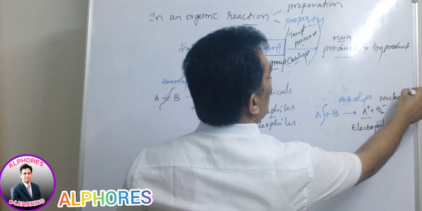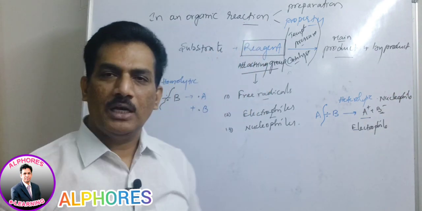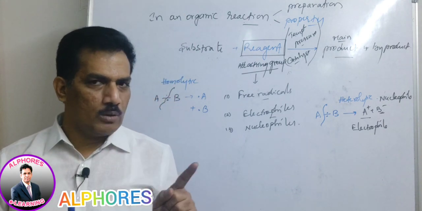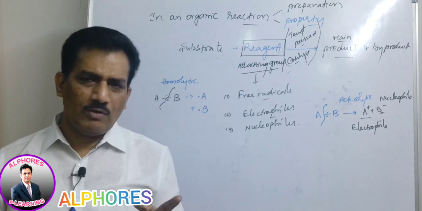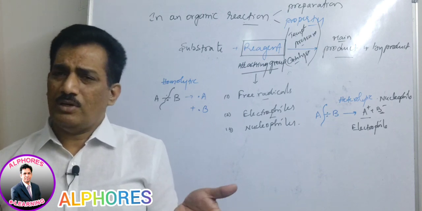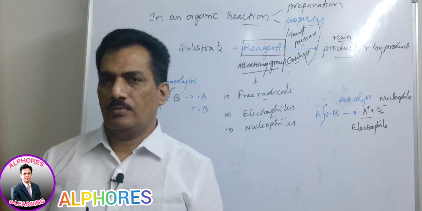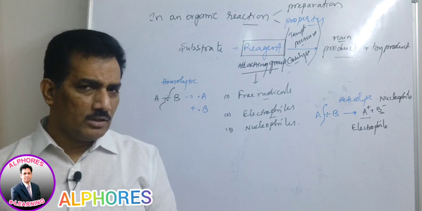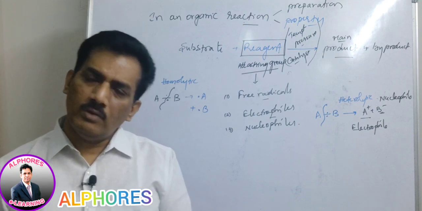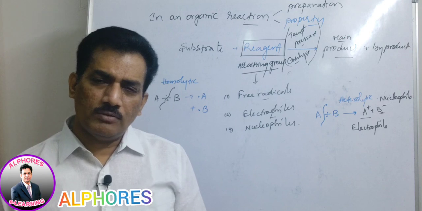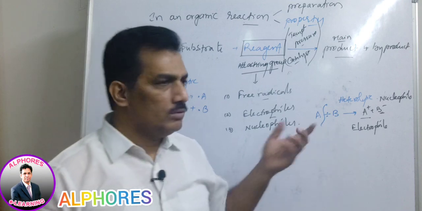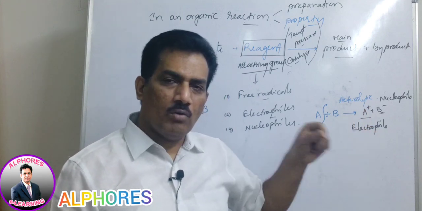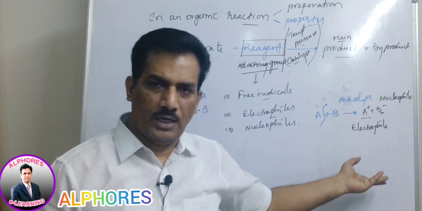Let me give one more logic to remember these two. You remember, in chemistry, philic means loving. Electrophilic, lyophilic, hydrophilic, whatever it may be, philic means loving. Clear? Electrophilic means electron loving. What is the electron charge? Negative charge. To love negative charge, what should be the charge of this species? Positive. Like charges never love. That's why positive charge always loves negative charge, the electron, thereby it is electrophile.